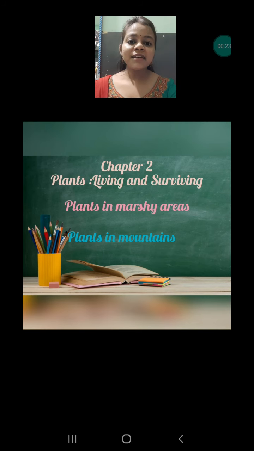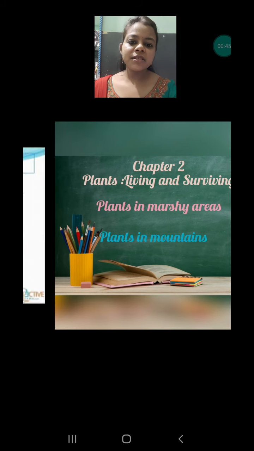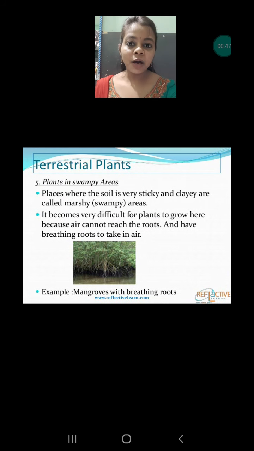Marshy areas are those areas which are covered with water all the time, and the soil found over there is very clay and sticky, so that air cannot pass. So simply remember, waterlogged areas are known as marshy areas, whereas mountains you all know, they are raised platforms from the ground. So let's discuss what adaptations are found in plants that grow in these types of areas.